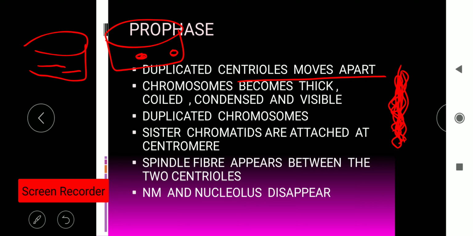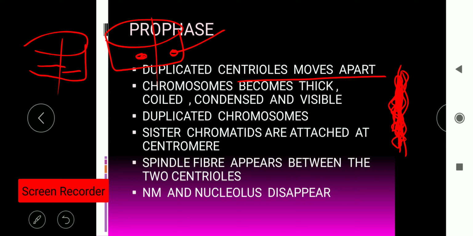I asked you in the previous class also which bucket's threads you would be able to divide equally in less time and easily. Obviously the reeled one. In the same manner, the chromosomes become thick, coiled, condensed and visible during prophase, so that the nuclear material or the genetic material can be equally divided into two cells easily.